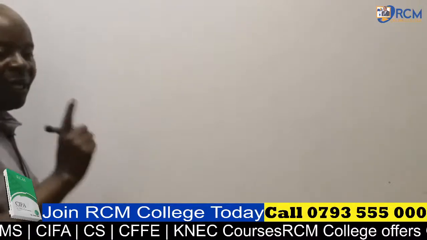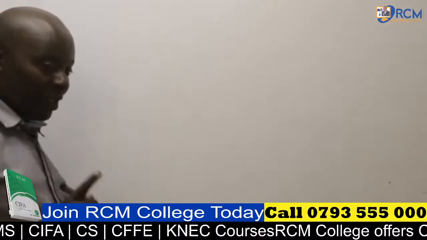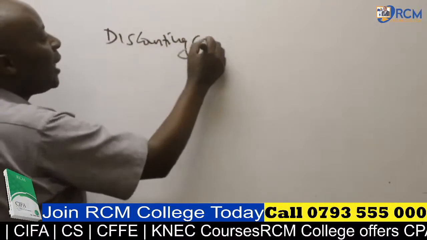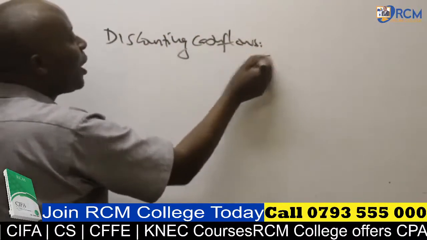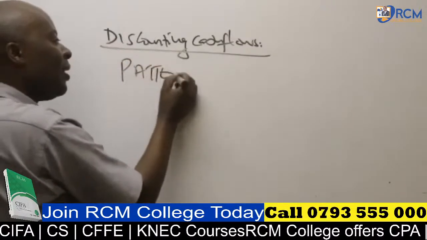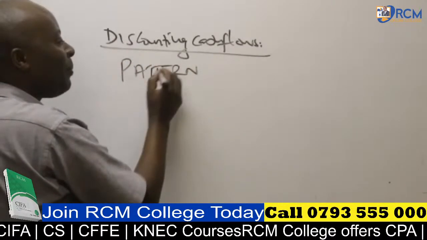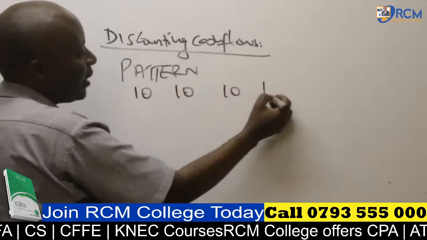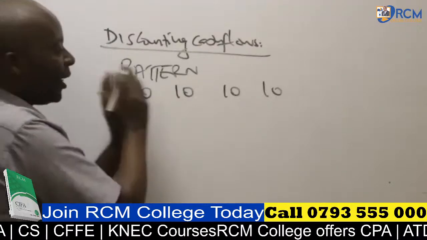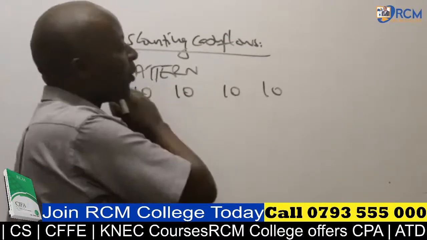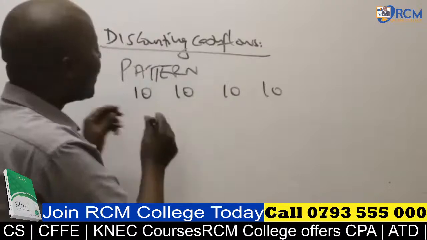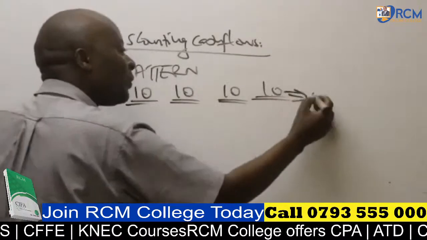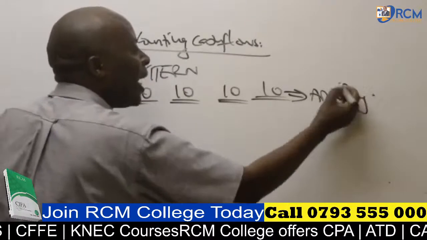Analysis, I would need to be discounting. I will be discounting. Remember, we have what we call discounting of cash flows. And when we are discounting cash flows, we must always appreciate the pattern of the cash flows. If, for example, somebody promises to give you 10 million in year 1, 10 million in year 2, 10 million in year 3, and 10 million in year 4, when these cash flows are this even, we call this kind of pattern an annuity.